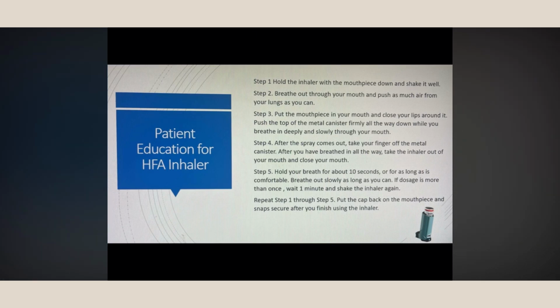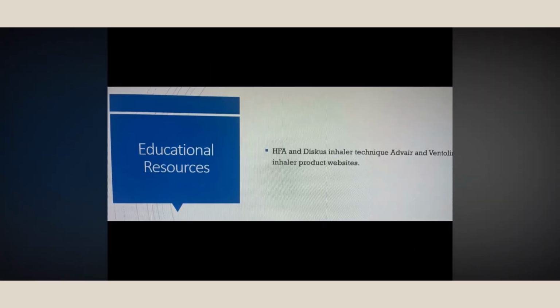Then after you have breathed in all the way, take the inhaler out of your mouth and hold your breath for about 10 seconds, or as long as you're comfortable. If the dosage is 2 puffs, wait for 1 minute, then shake the inhaler and repeat the same steps again. Put the cap back on the mouthpiece and snap it secure after you finish using the inhaler.